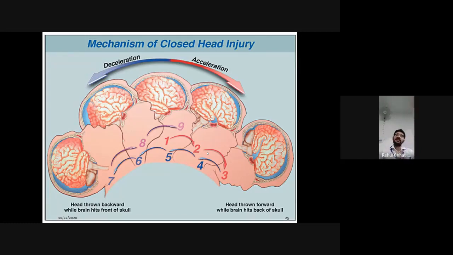Yes, both things, injury will be there, and because of this acceleration and deceleration, there is injury to the brain, which is termed as coup counter coup mechanism of brain injury. Yes, utmost important, you need to remember this term. Mainly happens in whiplash type of injuries.